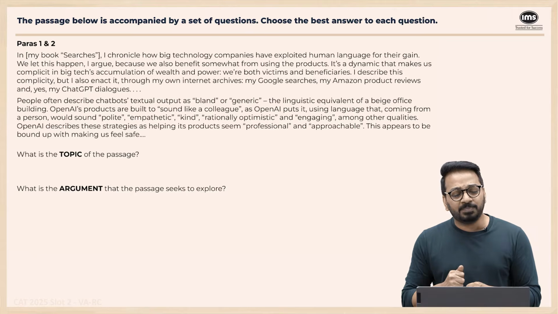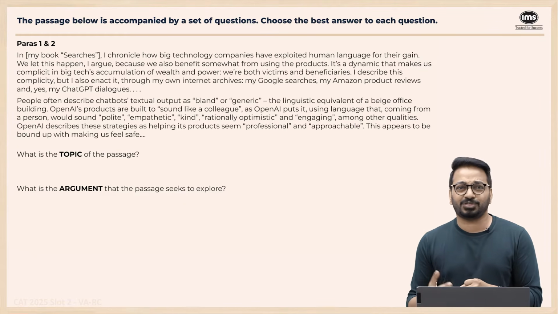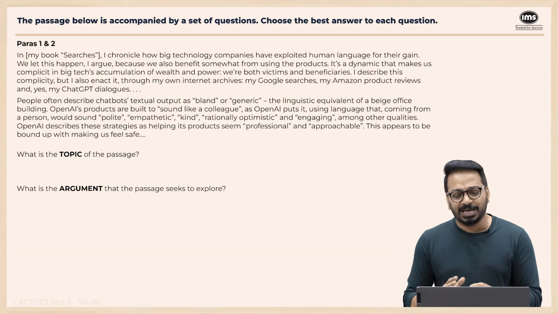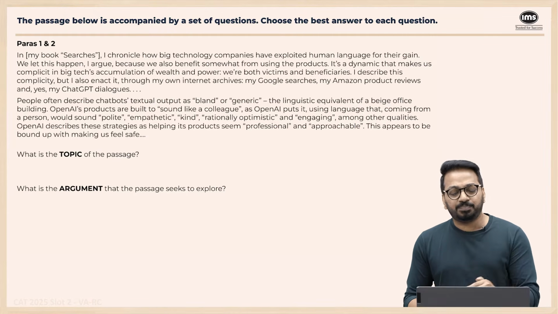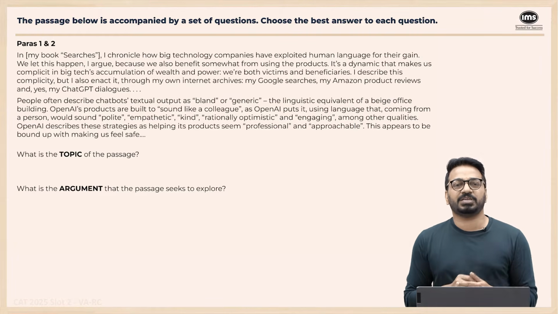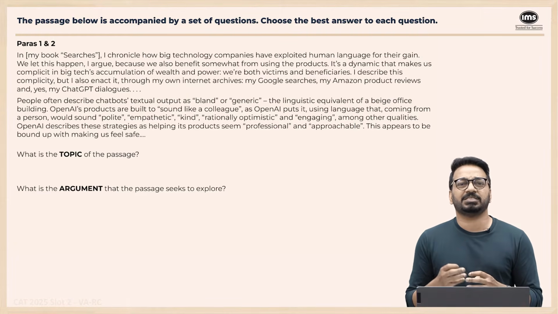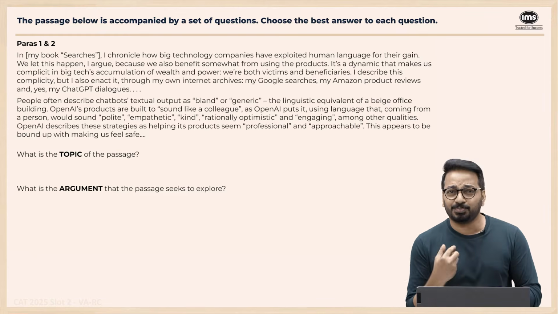OpenAI's products are built to sound like a colleague, right? Not to sound like a person, but like a colleague, as OpenAI puts it, using language that, coming from a person, would sound polite, empathetic, kind, rationally optimistic, and engaging, among other qualities. OpenAI describes these strategies as helping its products seem professional and approachable. This appears to be bound up with making us feel safe. So OpenAI is saying that it will seem like somebody who's kind, professional, and polite, right?